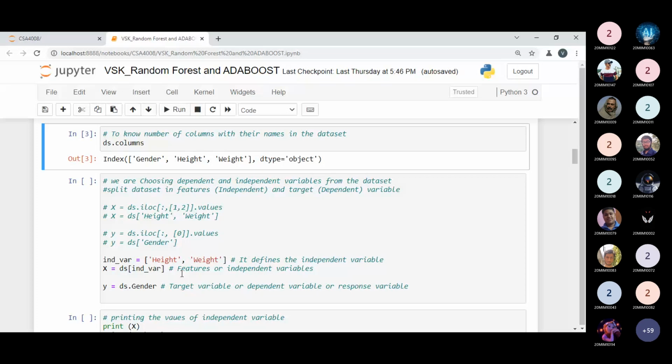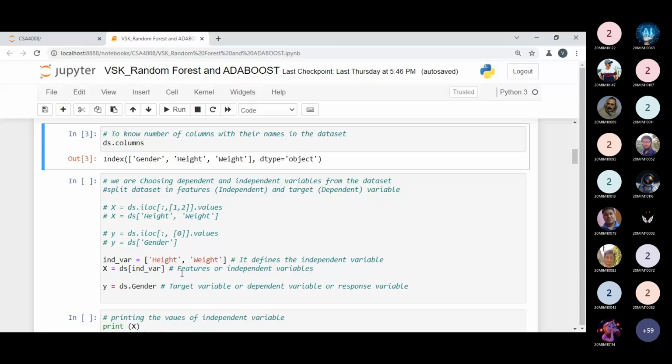If you do not want to use this method, then you can use ds inside the bracket. You can pass the gender, or you can put ds dot gender. When we have to store a single attribute or single column information, then we can use the dot operator. Else, if we want to use multiple, then we have to put all the details inside the bracket. So these are the various ways by which you can do. I have already written the other way in the above part, so you can see.